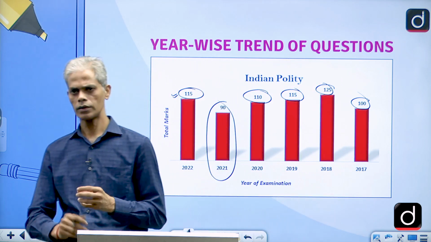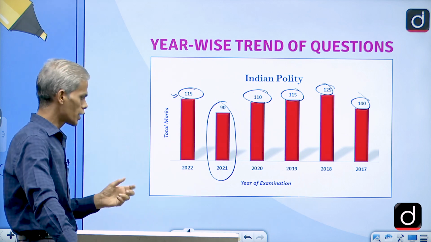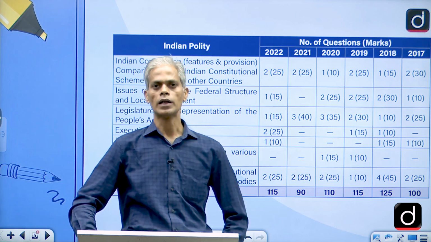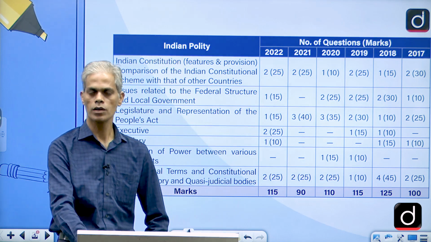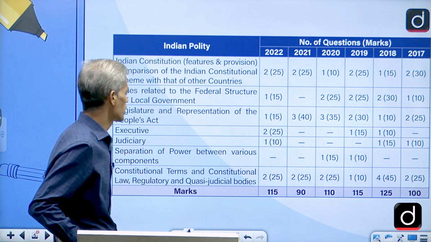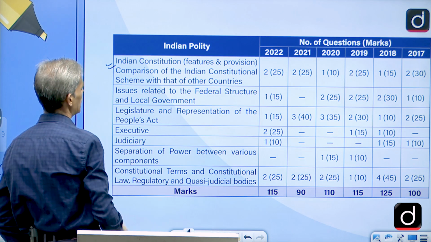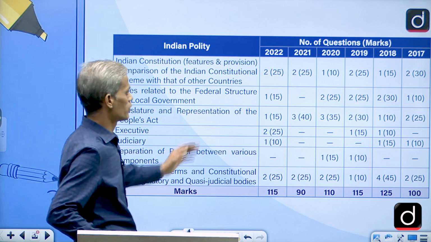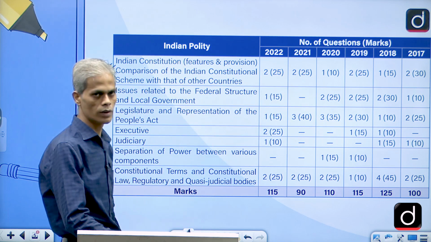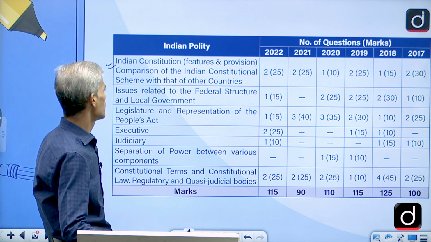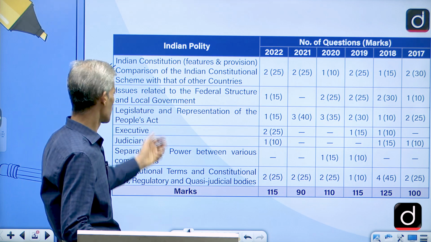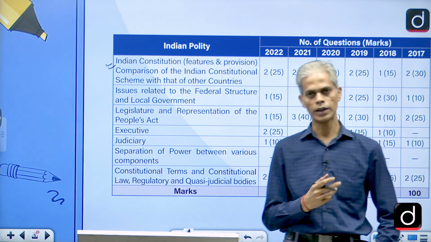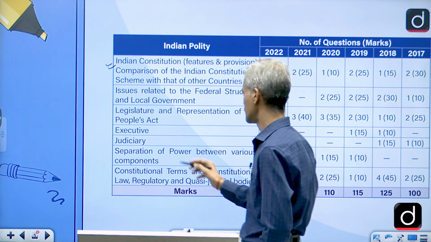When we take up the nature of the questions asked, you can see a couple of topics which are frequently asked in the UPSC Civil Services Mains examination. We have highlighted them, so you can go through this also. From the Indian Constitution, the features and provisions part, we have a good amount of questions asked in the last 5 years. You can see very carefully. And then some questions from the federal structure and local government. Apart from that, the core areas like legislature, executive, judiciary were also covered, right?